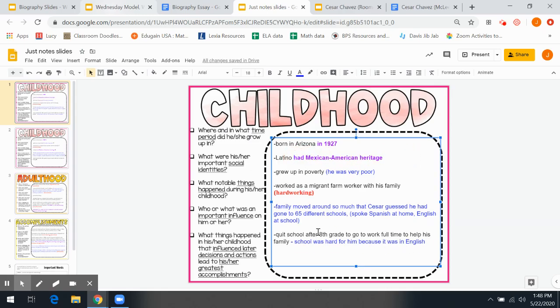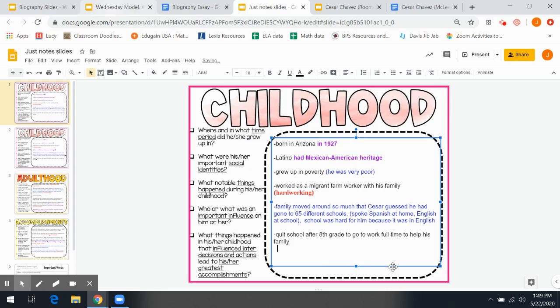And then he quit school after 8th grade to go to work full time to help his family. He didn't quit because school was hard. He quit because he needed to help his parents earn money to pay for food and lodging for their family. So Control C, I'm going to copy that and I'm going to move it up here with schools. Control V, paste. And keep this right here.